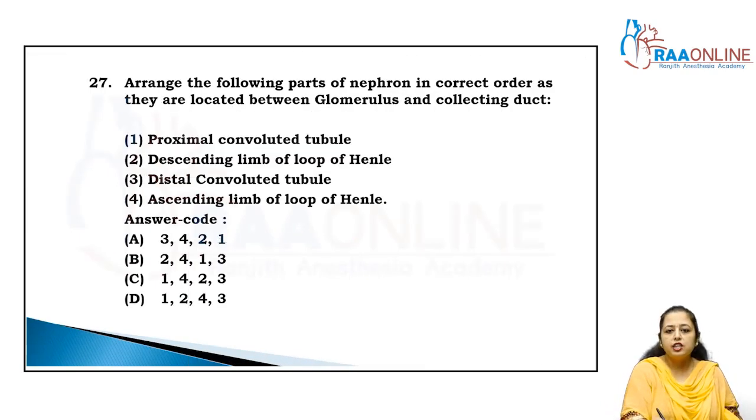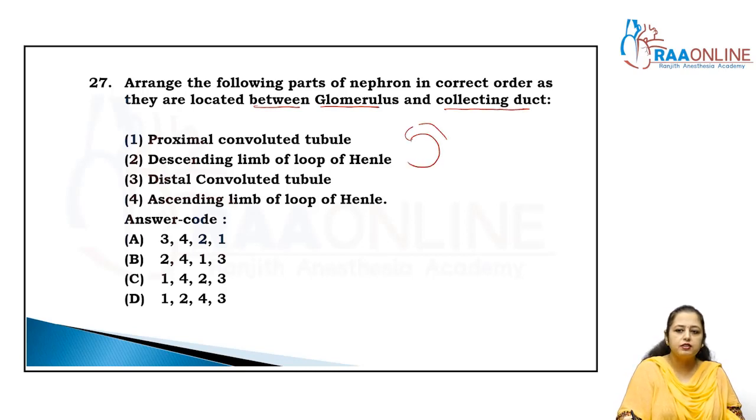Now come to the next question. Arrange the following parts of the nephron in correct order as they are located between the glomerulus and the collecting duct. After the glomerulus, here PCT, here descending limb of LOH, hairpin bend, ascending limb of LOH, and DCT, and here the collecting duct.